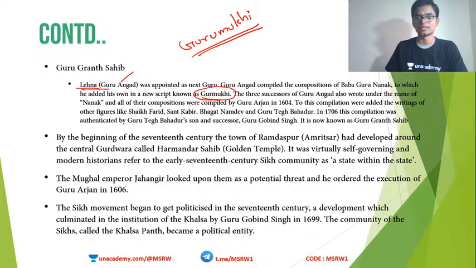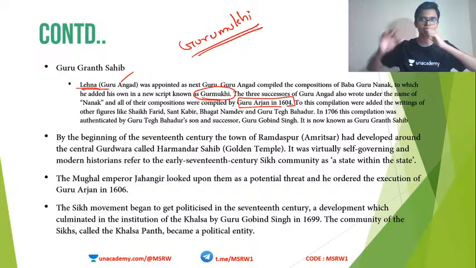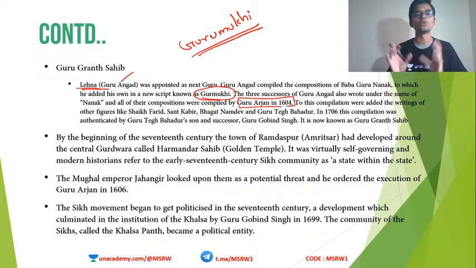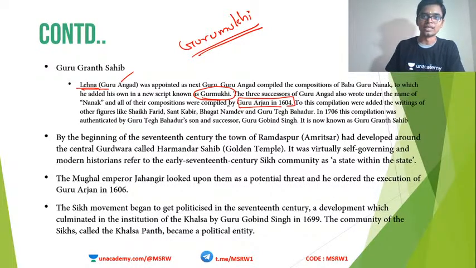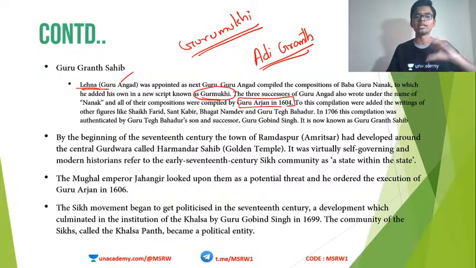Later, the fifth Sikh Guru, Guru Arjan, took all the compositions of the first 5 Gurus and constituted a book. This book is known as Adi Granth. So the fifth Sikh Guru, Guru Arjan, compiled a text based on the teachings of the first 5 Sikh Gurus, and this textbook is known as the Adi Granth.